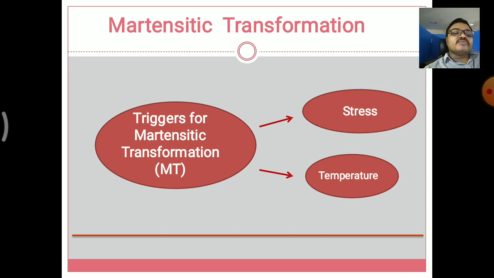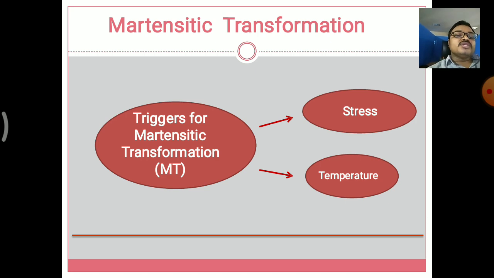Stress transformation is based on how the molecules are arranged in the austenitic region. When there are higher stress molecules in the austenitic range, it will develop and reduce the temperature into the martensitic transformation, that is it is converting from the austenitic range to the martensitic range. So here we are reducing the temperature.